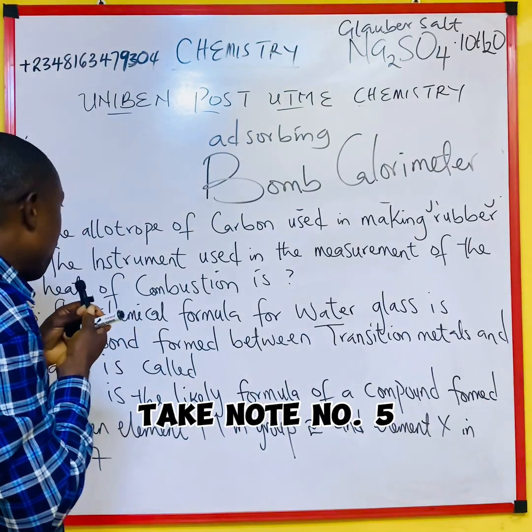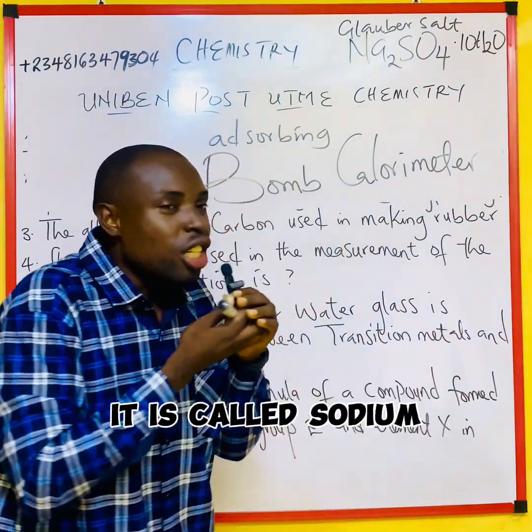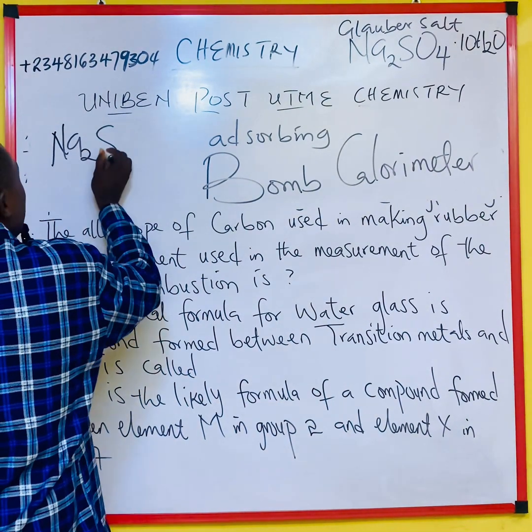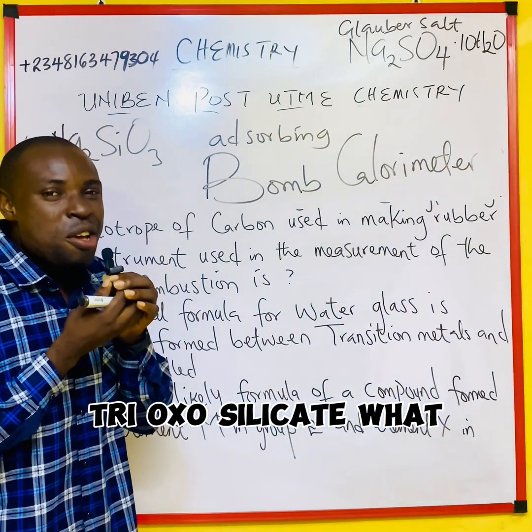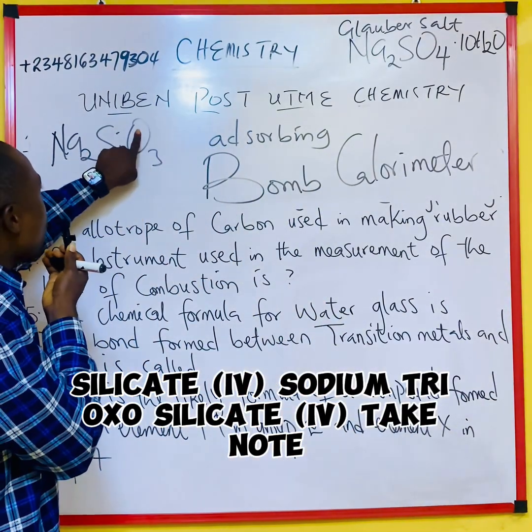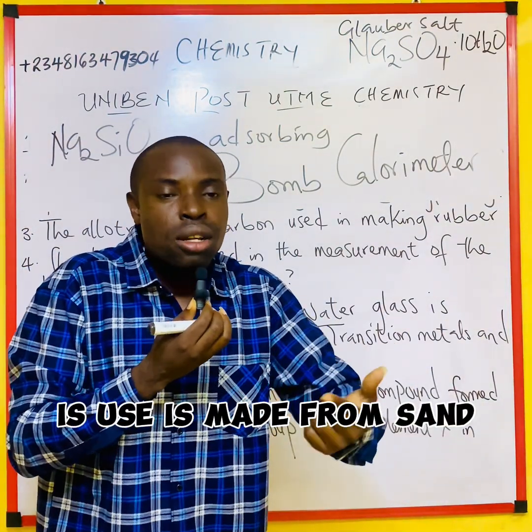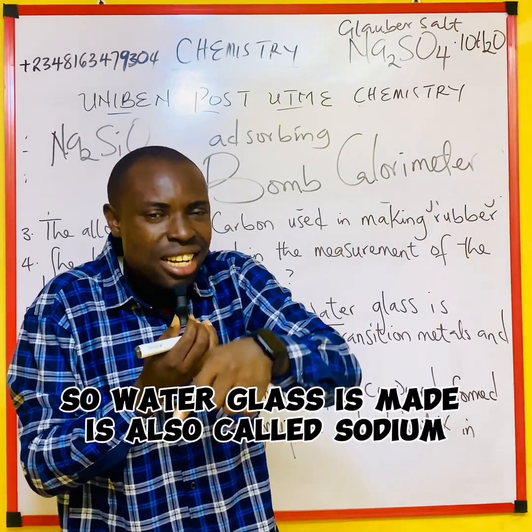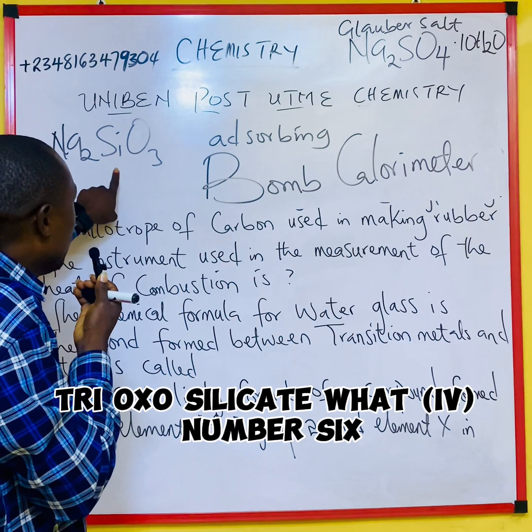Take note. Number 5. The chemical formula for water glass, last year question, it is called sodium trialdo silicate 4. Take note, silicon oxide is made from sand. That's what they use in making your glass. So water glass is also called sodium trialdo silicate 4.